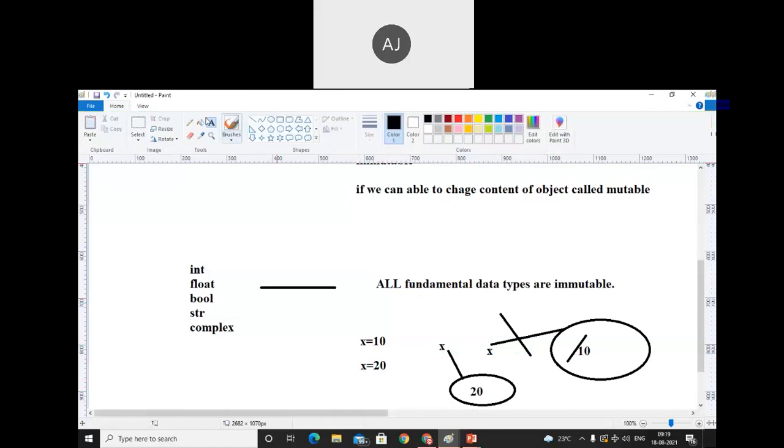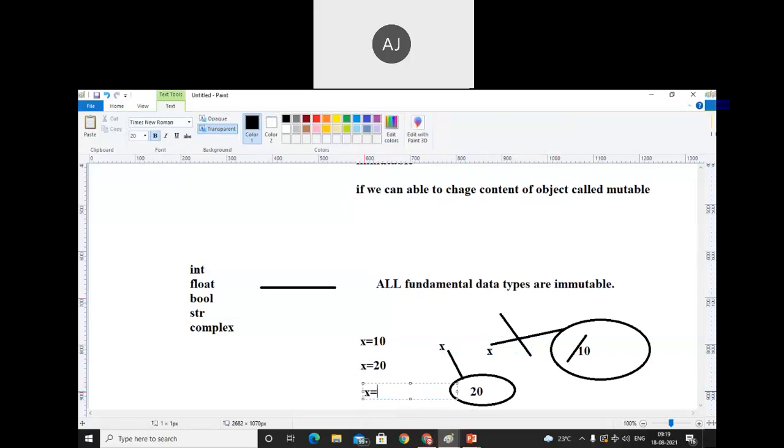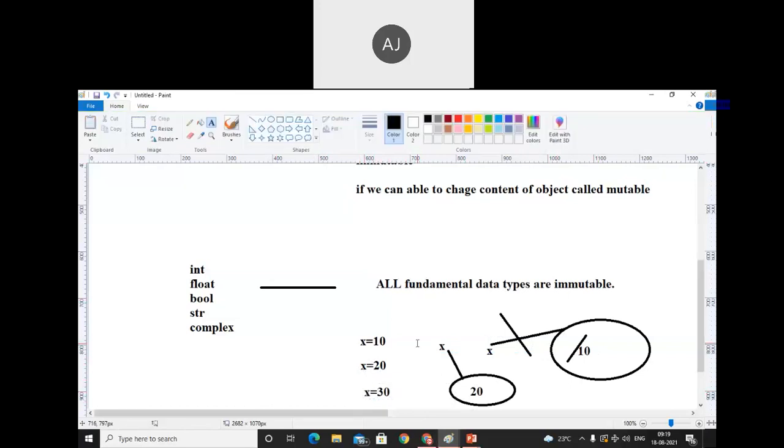I will write one more statement over here: x is equals to 30. Now, can I say that 30 is the modified value of x, or 30 is a new object? So in that case, we cannot modify fundamental objects. Make a note of that. I am talking about int here.